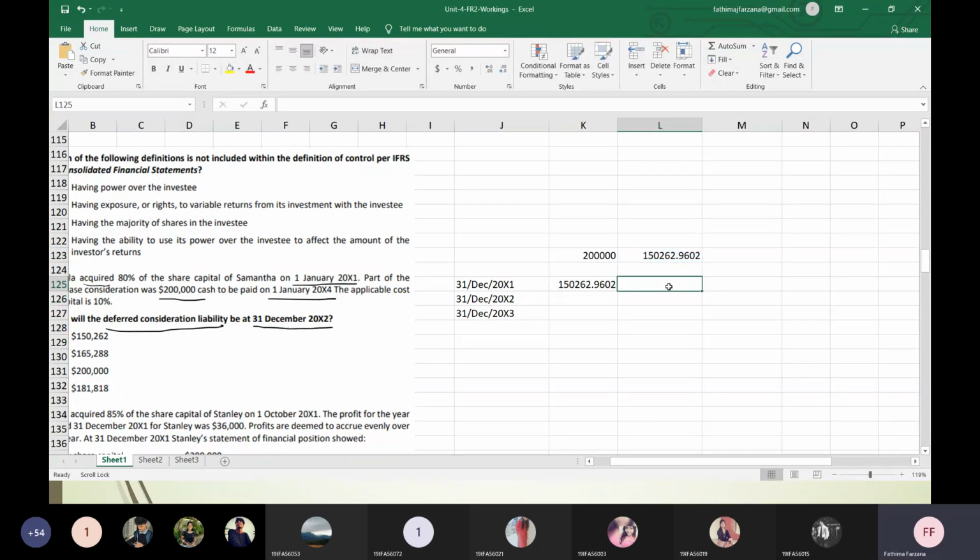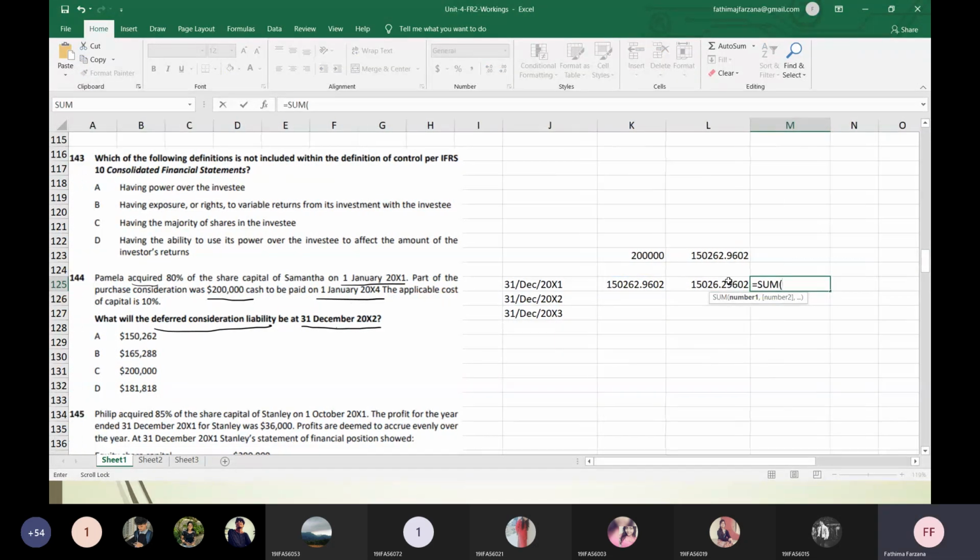And for this, I'll be charging 10% interest. So together the value will be 65,289, like that. This is my opening balance here.